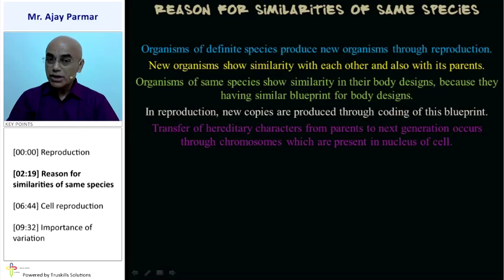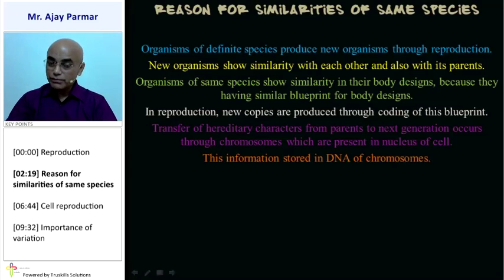That means the chromosomes are responsible for transfer of such hereditary characters. And where do you think these chromosomes are located? In the nucleus of the cell. And you know that they are more visible at the time of cell division, isn't it? And this hereditary information is stored in DNA, deoxyribonucleic acid. In DNA, this information of heredity is being stored.